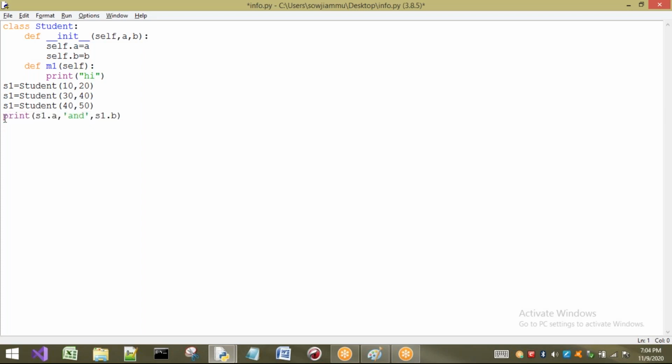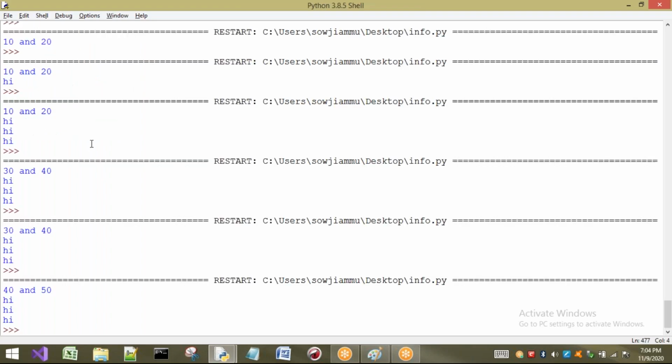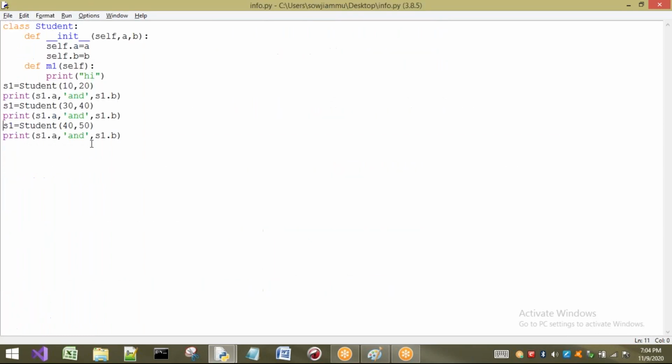Now observe this one. After creating this one, I am printing. After this one also I want to print something. Now observe, on creating this object, we have to talk about this one, not s1. S1 is just a reference variable. First object: it will be called and it will print 10 and 20. Second object: it will be called and printed. Third object: it will be called and printed. Here there are 3 objects, not one object.